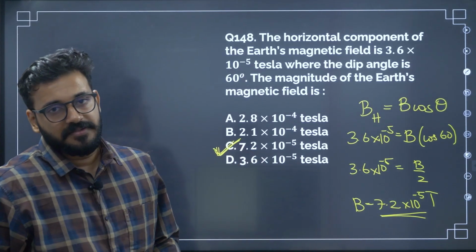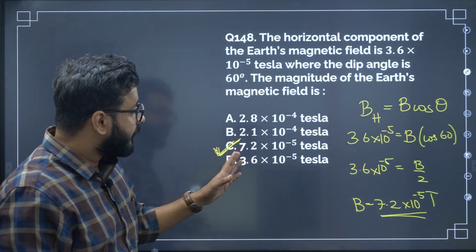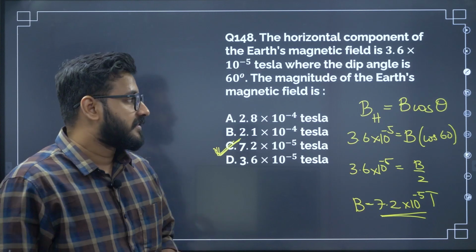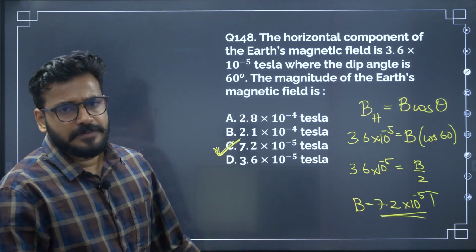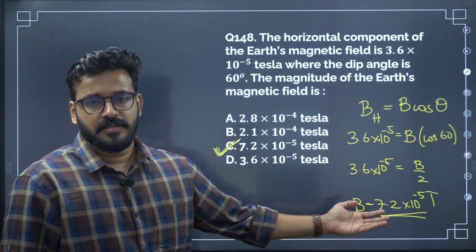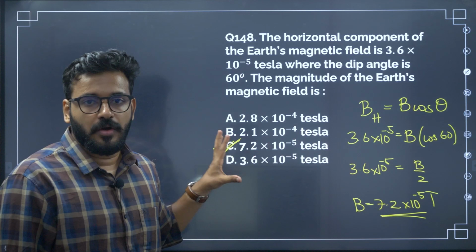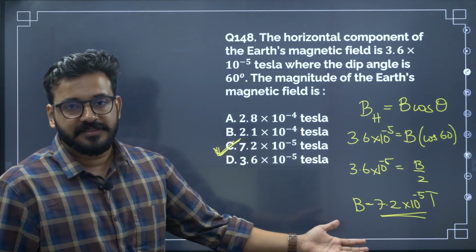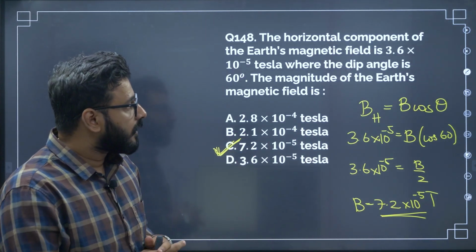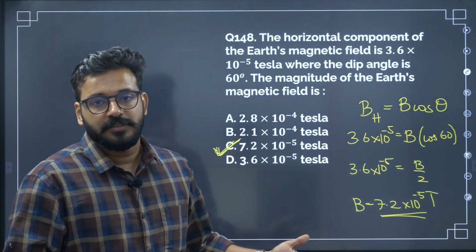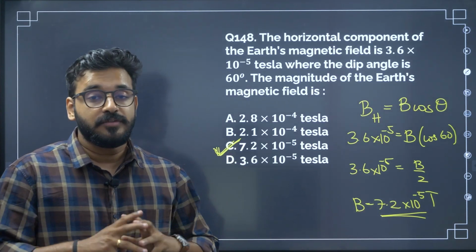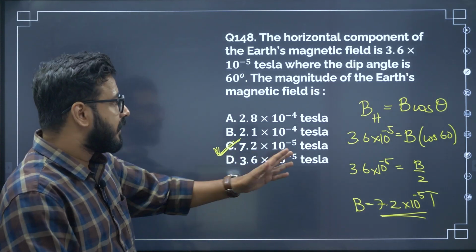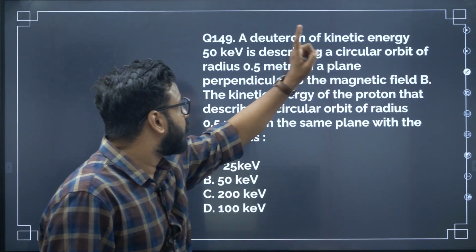Option C is the correct answer: 7.2 into 10 to the power minus 5 Tesla. All right. Yes, very simple. I told you, this type of questions from the topic of Earth's magnetism is very simple. It's very doable, and very interesting as well. So there is no harm in knowing this. If at all a question pops out of nowhere, you will be able to do it very easily, right? Very simple question. Look at the next question.